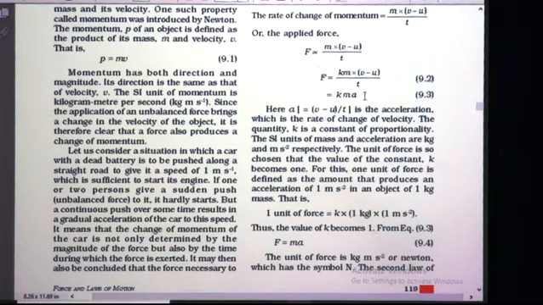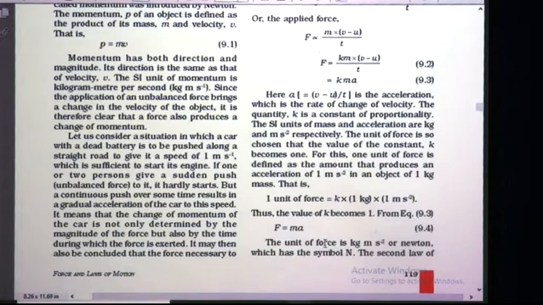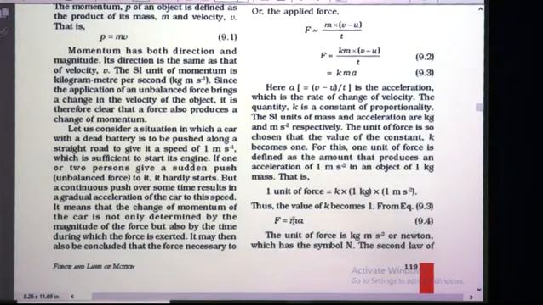F is equal to kma, and substituting the value of k as 1, we get F is equal to 1 into m into a, which means F is equal to ma. So, this is one of the very important formulas: force is equal to mass into acceleration, equation 9.4. The unit of force is kg meter second raised to minus 2.